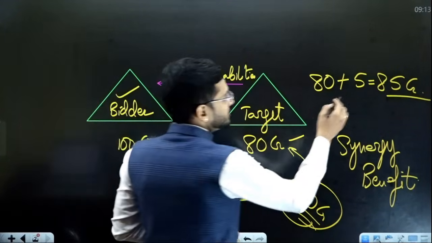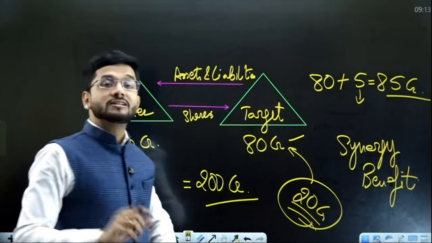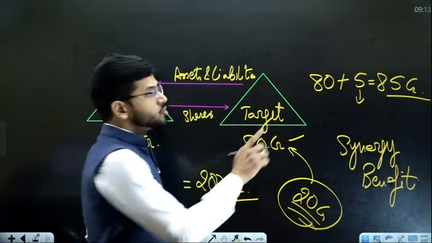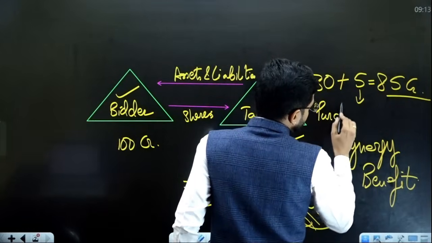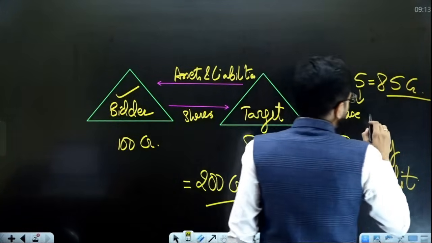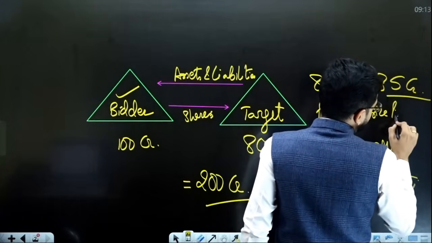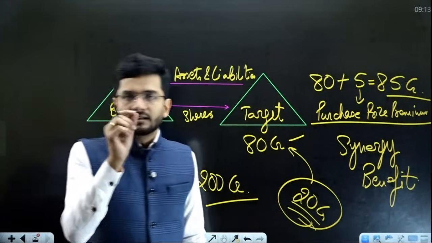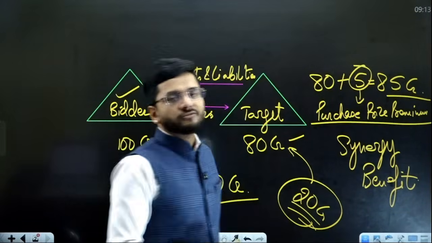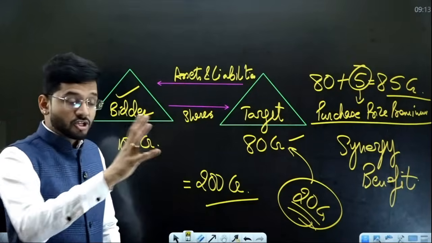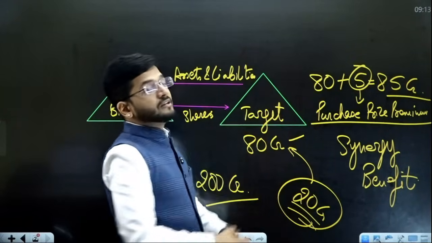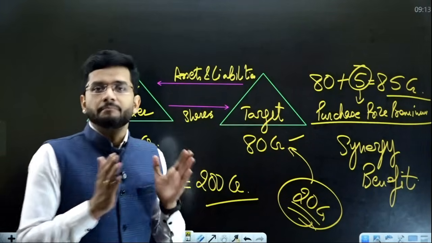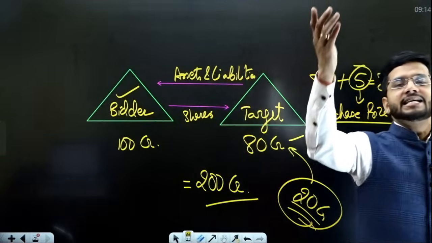Now, what is the technical term used for this 5 crores extra which has been given to the target company? The technical term used in this particular case is purchase price premium. This is the technical term used for the extra 5 crores given to target company shareholders as a part of the synergy benefit so that they are benefited. This is known as the purchase price premium.